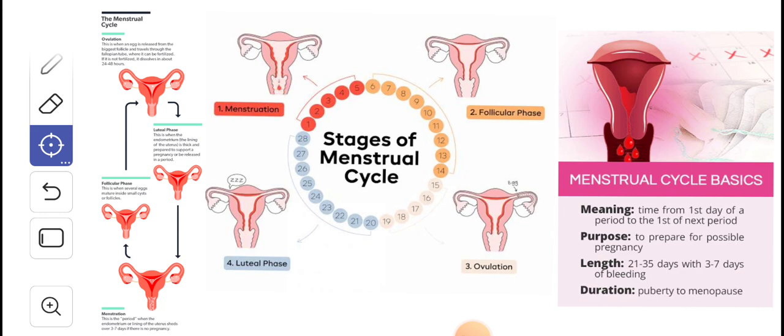If you want to summarize this, you can summarize it in this way. First of all, the thick lining is created, and the egg is waiting for the sperm to come and fertilize it. Okay, and if the fertilization does not take place, it waits for about one day. And if it doesn't, then the menstruation takes place, and it comes from the vagina in the form of blood.